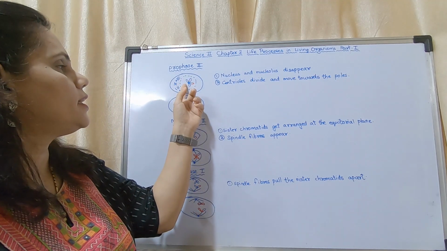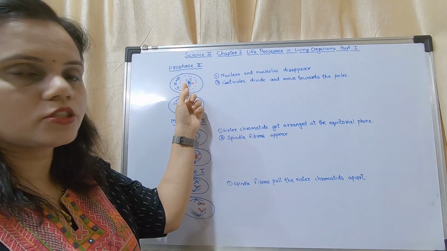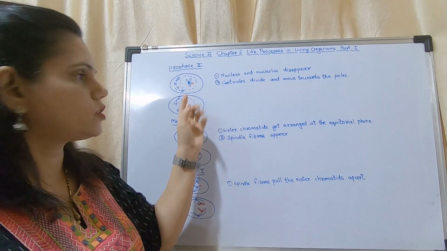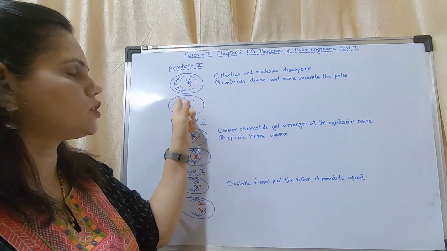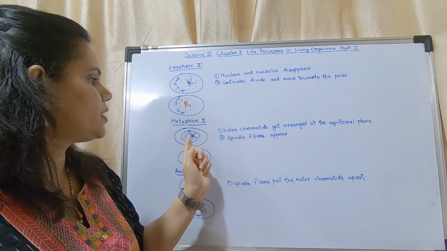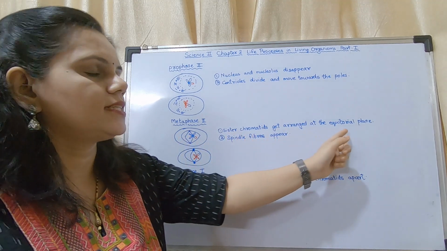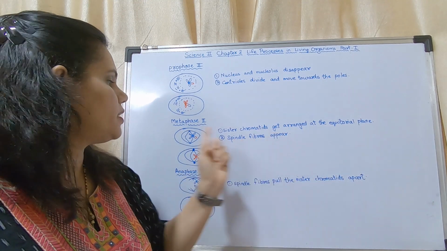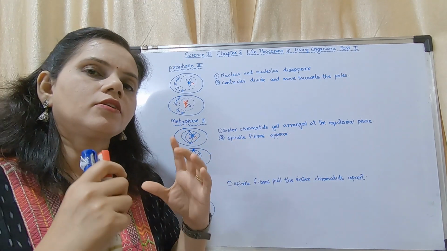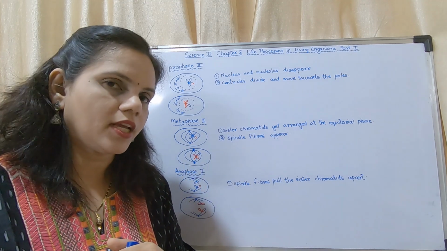mitosis. Now in this stage, this is the recombinant, this is the first homologous chromosome, this is the second homologous chromosome. The nucleolus starts, the nuclear membrane starts to disappear. In metaphase 2, they get arranged in the equatorial plane. Sister chromatids get arranged in the equatorial plane and spindle fibers appear. The chromosomes get attached to the spindle fibers and they get arranged at the equatorial plane.